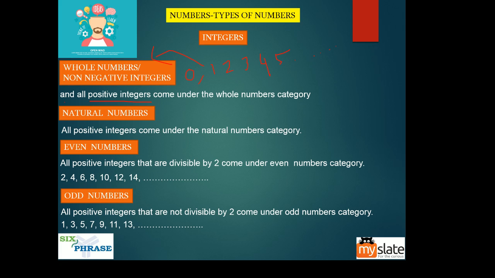Natural numbers are the positive integers. If you start from 1, you call them natural numbers. They are also called counting numbers. Even numbers, you know what are even numbers? If it is divisible by 2, it is even. If it is not divisible by 2, it is odd.